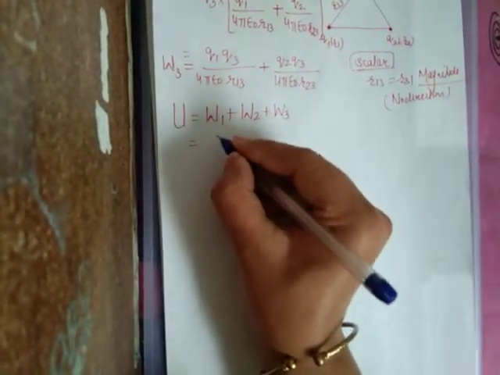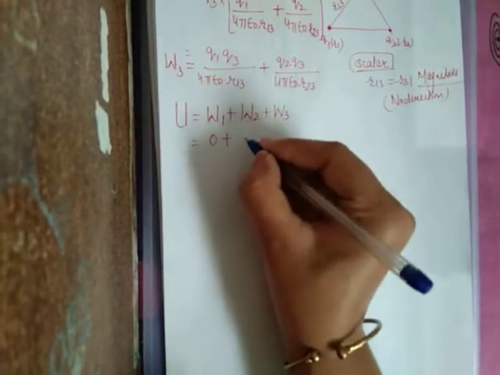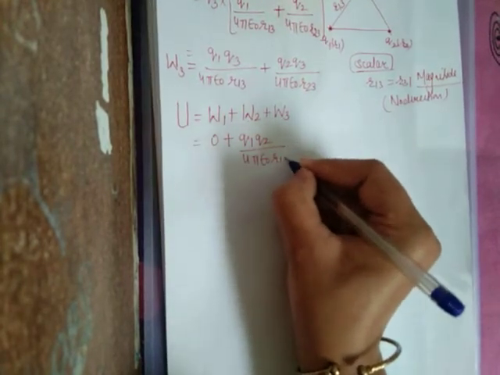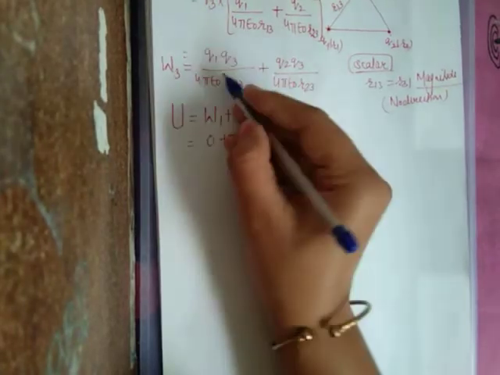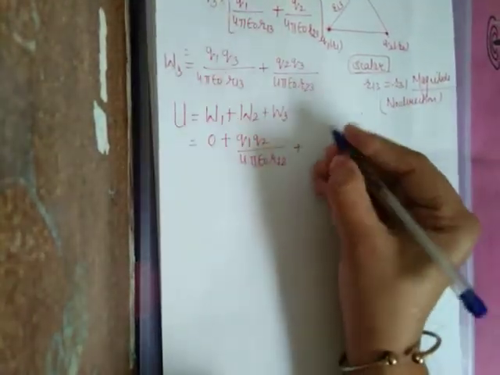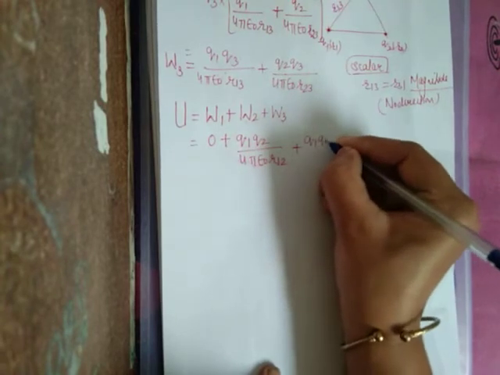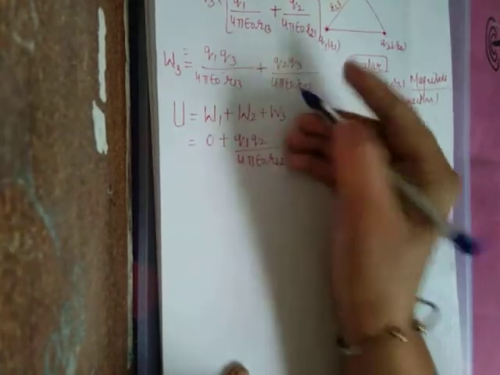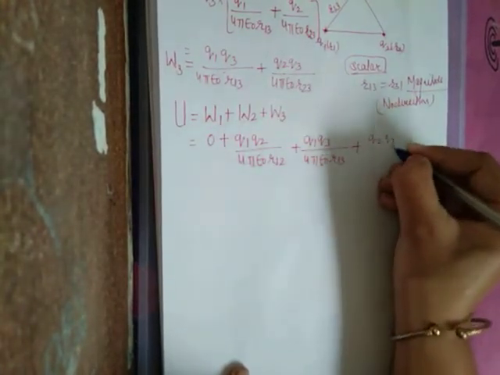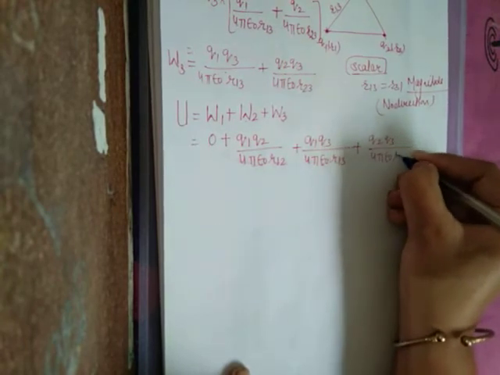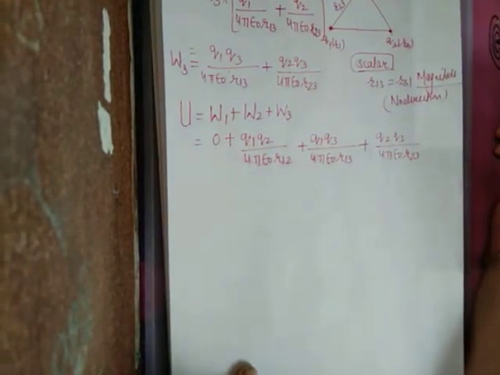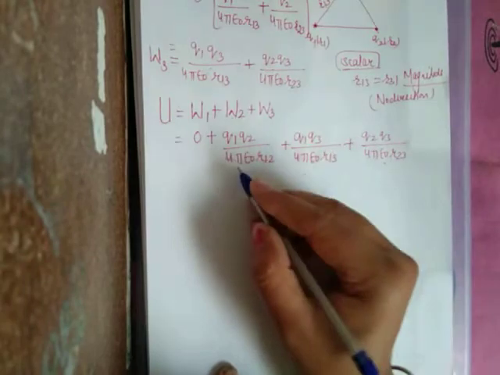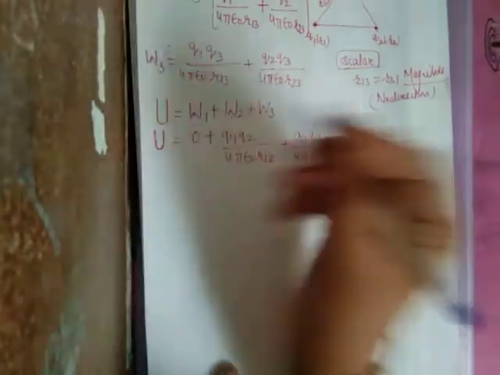So what is the amount of work done to bring the first charge? It was 0. To bring the second charge, Q1 Q2 upon 4 pi epsilon naught R12. To bring the third charge, we have to add these two, because it is the work done to bring the third charge: Q1 Q3 upon 4 pi epsilon naught R13 plus Q2 Q3 upon 4 pi epsilon naught R23. Adding these, it is the total potential energy of the system.